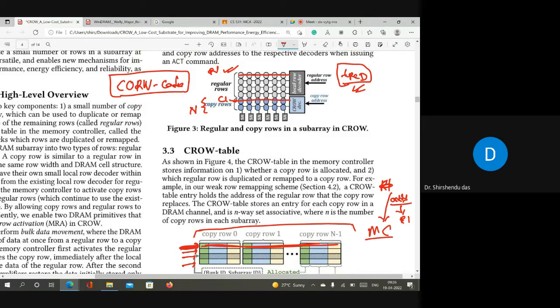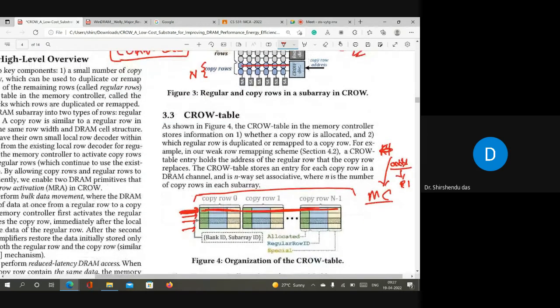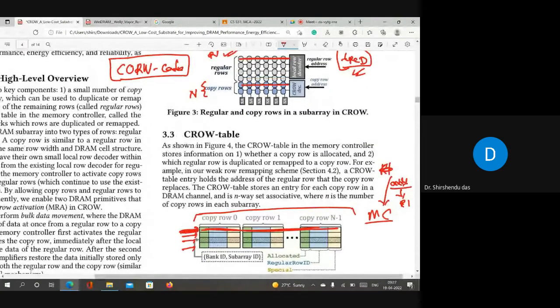So to implement this, the first thing is copy, right? When to copy? They say that whenever there is a new request and a new row is activated, then they will make a copy of it. But you can see here that the number of copy rows is very limited. I said the regular rows are the main rows of this DRAM, so the number of regular rows will be very high compared to the copy rows. So there are very limited copy rows; as I said, it should be from 4 to 8.